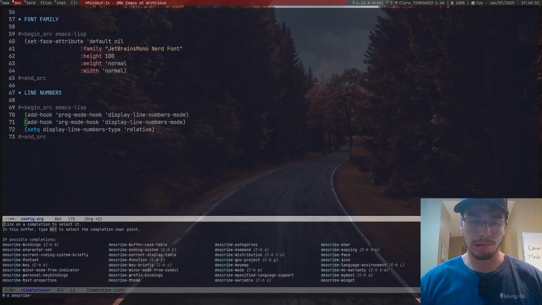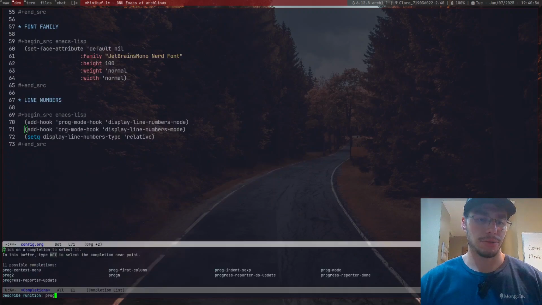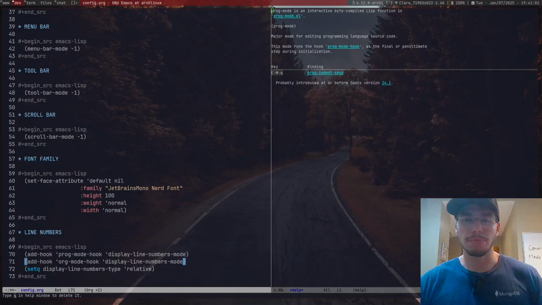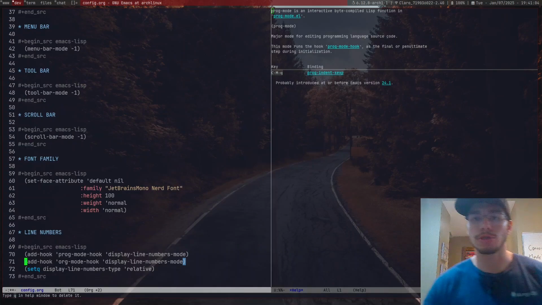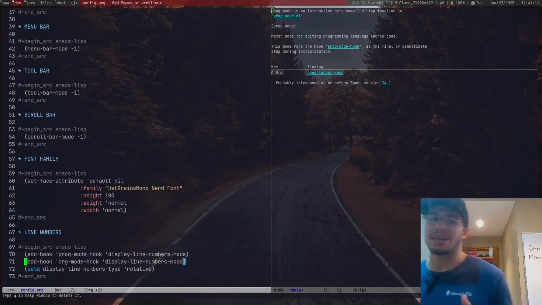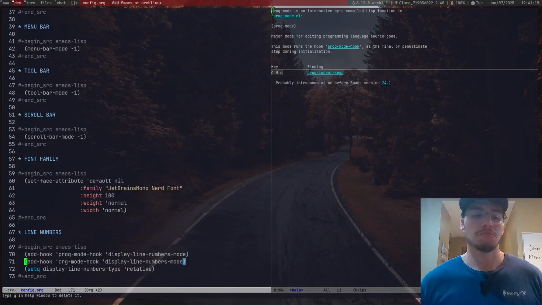Describe function prog mode, right? Prog mode, major modes for editing programming language source code. It's literally this one, and then we have org mode, which is the mode where you're going to edit org files, right? So that's pretty much all that I've ever had.